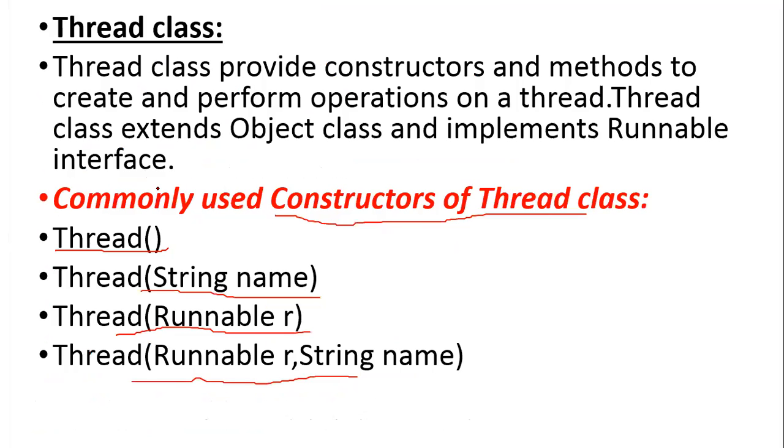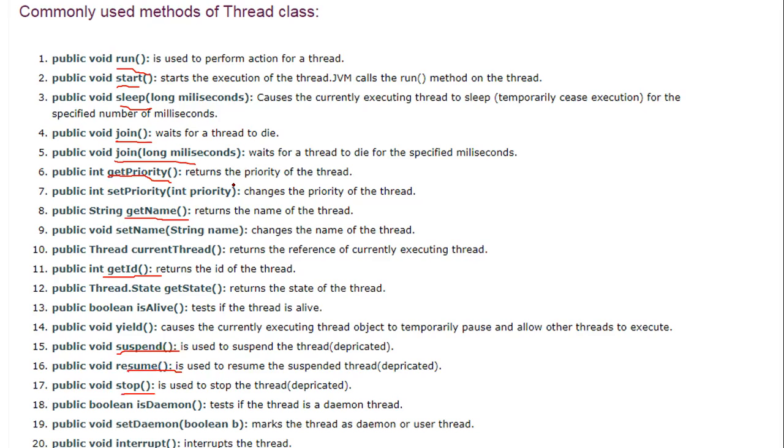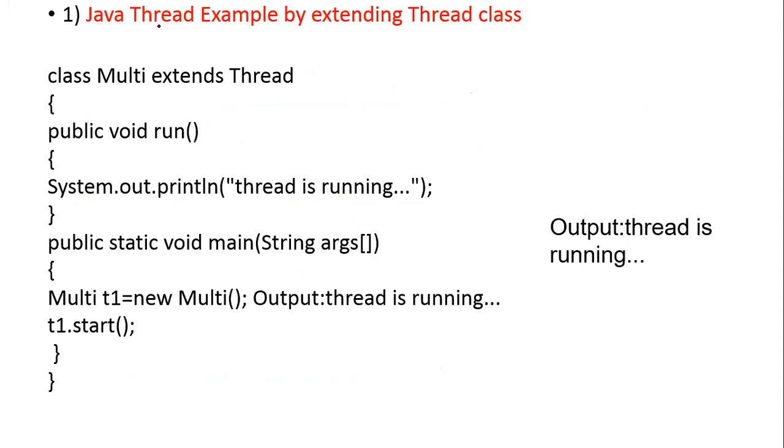So understand, in Java there is already a class called Thread. Under that you have certain constructors and methods available. Using these, you can create a thread in two ways: one by extending the thread class and another by using the runnable interface. Here we will first start with extending the thread class, a Java thread example by extending the thread class.